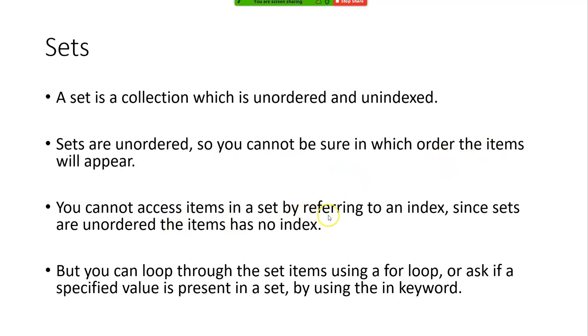You cannot access items by referring to an index. That's what I meant. Since sets are unordered, the items don't have an index. The index comes whenever you have an ordered thing. But you can loop through the set items using a for loop or ask if a specified value is present by using the keyword. Do you understand the difference?